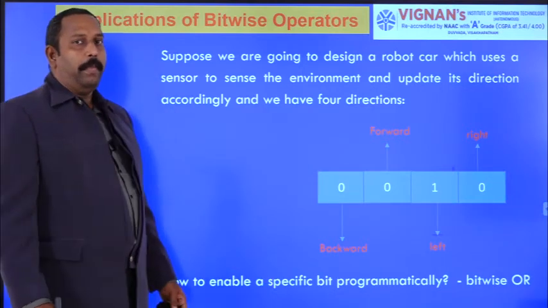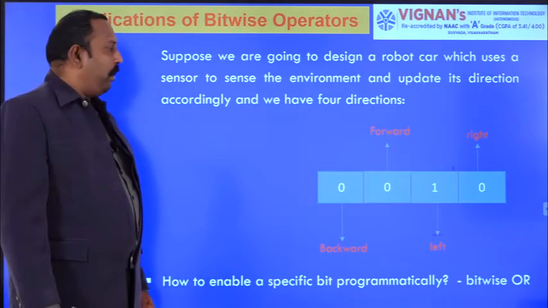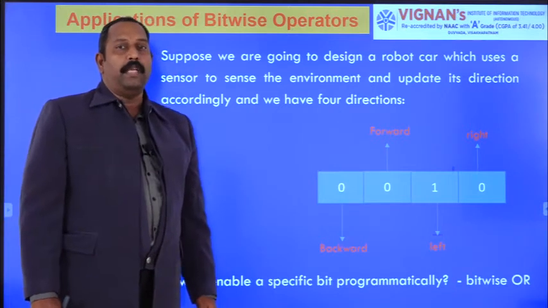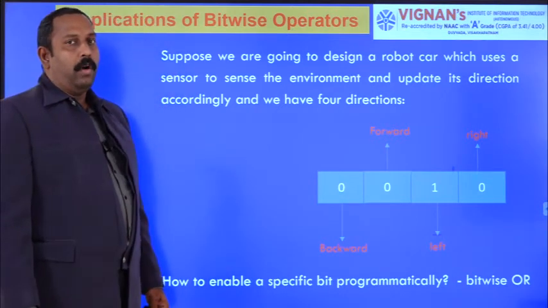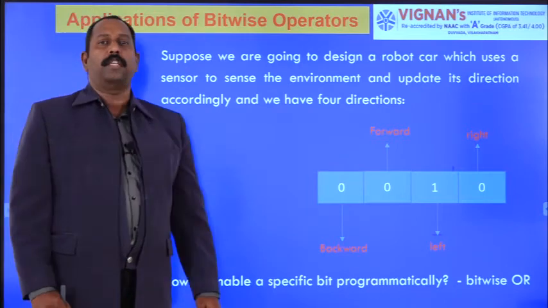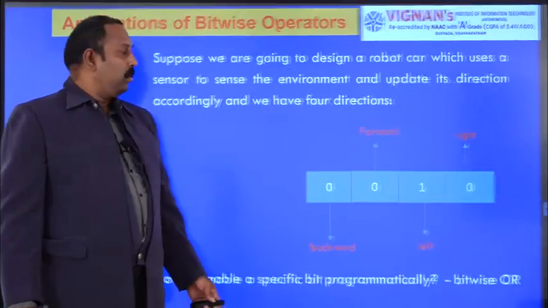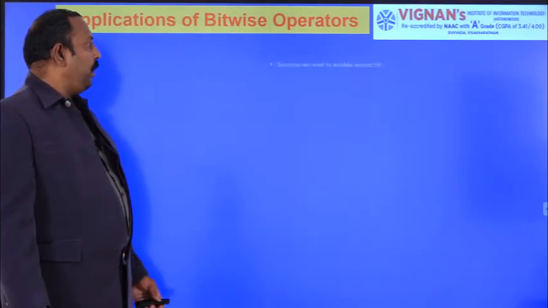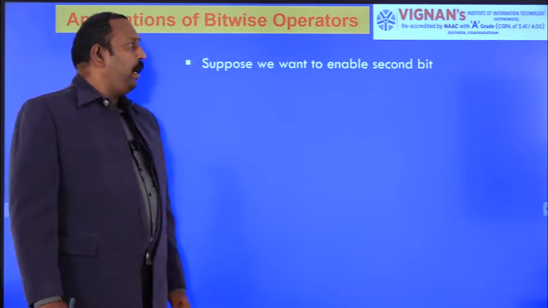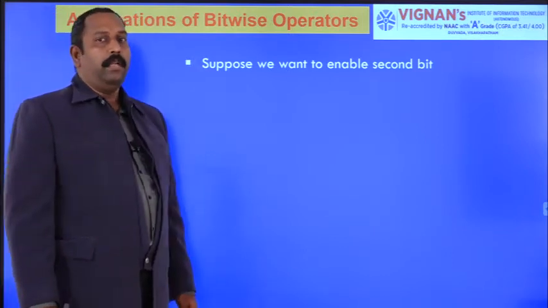How to enable a specific bit using a program. For that we have to use the bitwise OR operation, and a concept called masking. So how do we use that concept here? Suppose we want to enable the second bit.